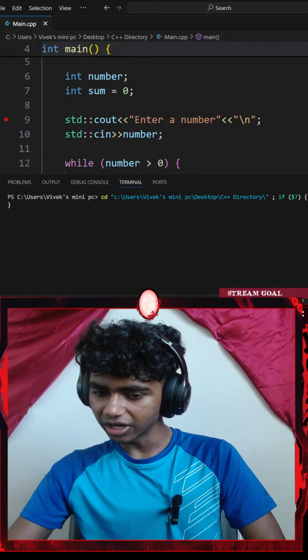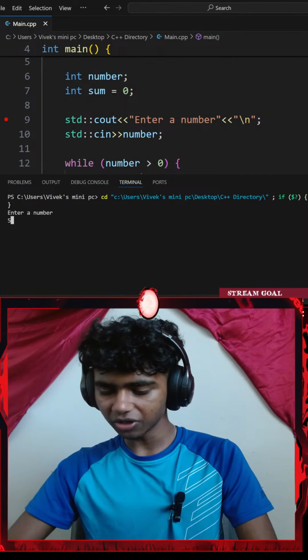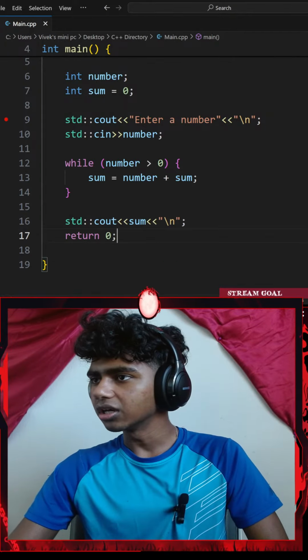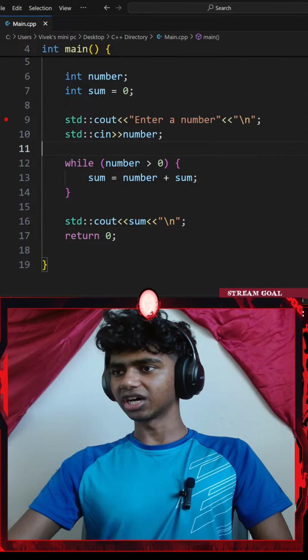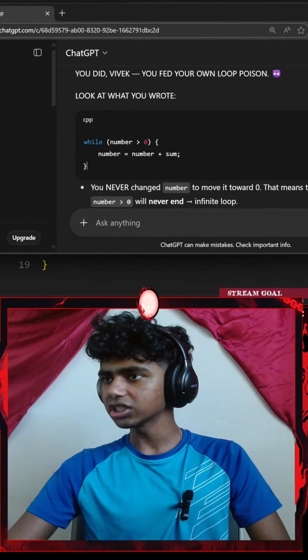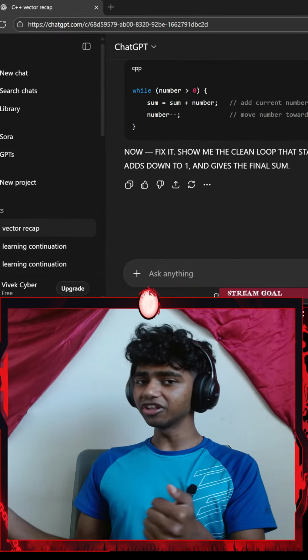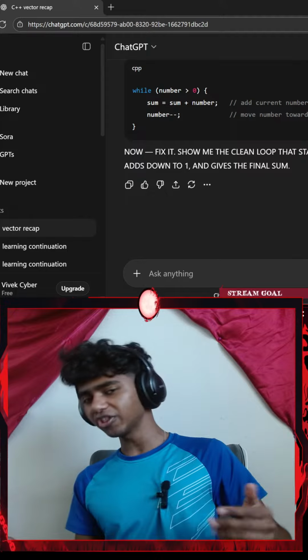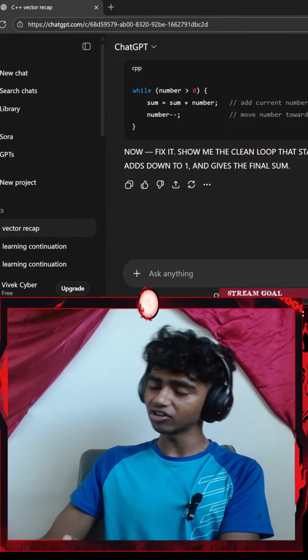Use the debugger and don't paste in ChatGPT. Honestly, how does the debugger work? I actually want to try it. Okay, the debugger right here. How do we use this, guys? Okay, I might just get ChatGPT started here. Guys, I just use ChatGPT to understand the concept. Once I get a good grasp on the concept, I do a lot of practice questions to master that concept and then move on to the next.